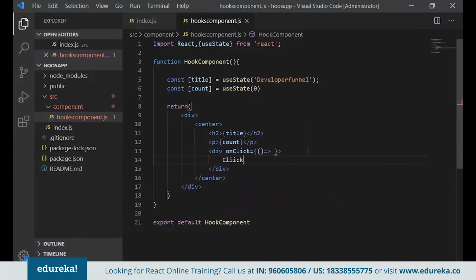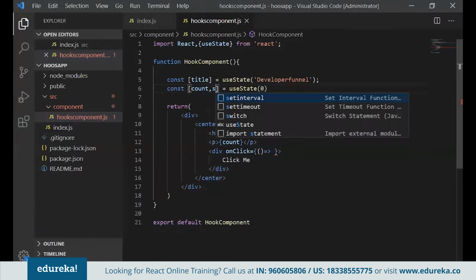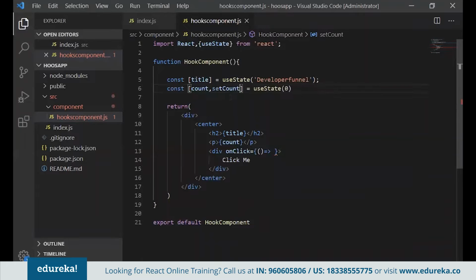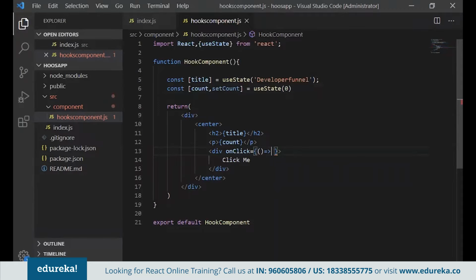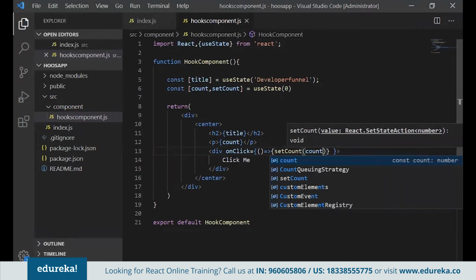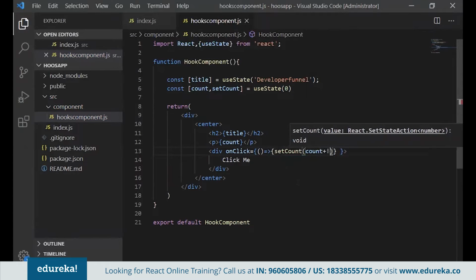So I'll say here click me, but as I have explained, the first part is your state and the second is a setter, so we'll say setCount. Now it's not compulsory to say setCount, you can say any variable here. It just acts like a setter. So now here I simply put curly braces. I'll say setCount, and inside this I'll say count plus 1 like this. So this is how exactly, let's try.